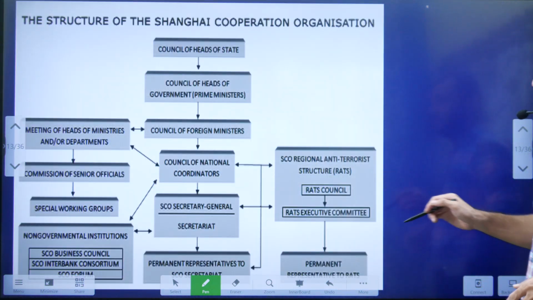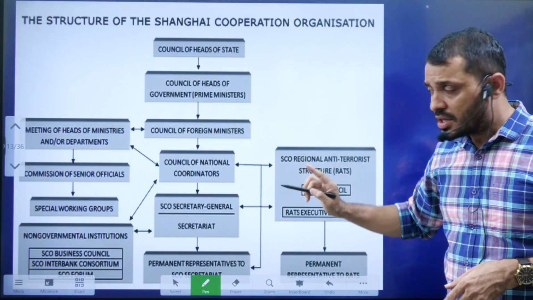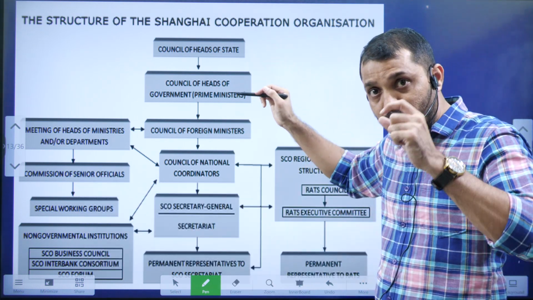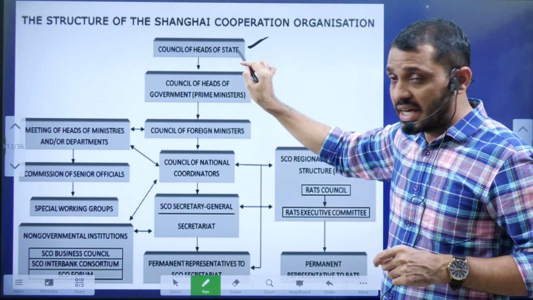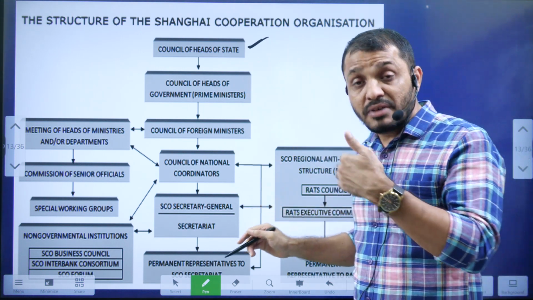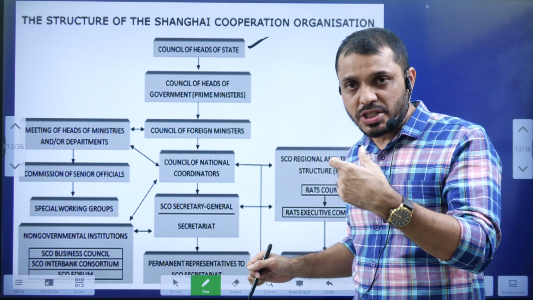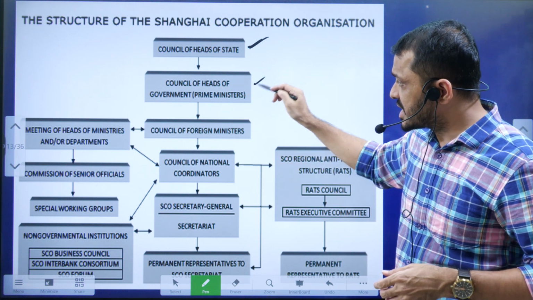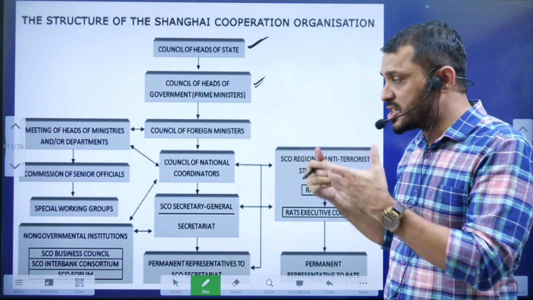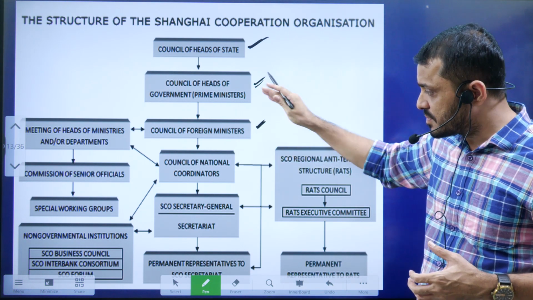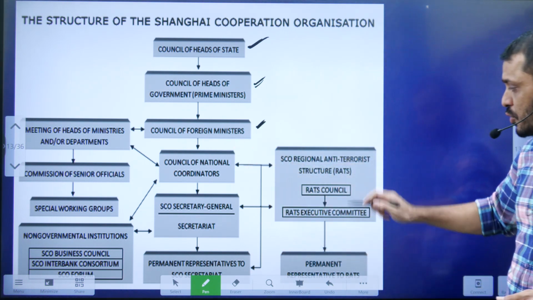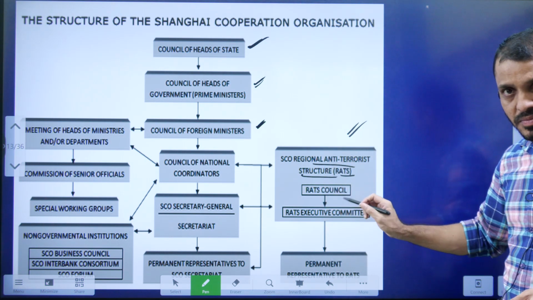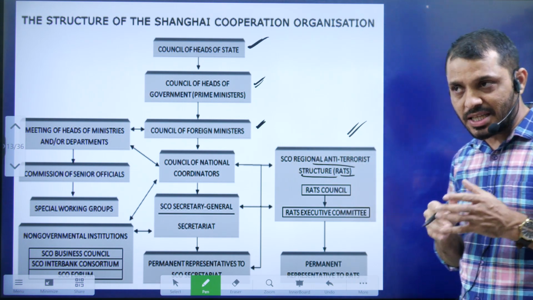Okay, next, how the SCO operates. You know, students, the highest decision-making body in the SCO is the Council of Heads of State. Here, the head of state may be the president or prime minister, depending on which government they are following. Next, the council will control the budget, and next, the Council of Foreign Ministers handles day-to-day business. Finally, the fourth one is RATS, the Regional Anti-Terror Structure. These are the 4 principal organs present in the SCO.